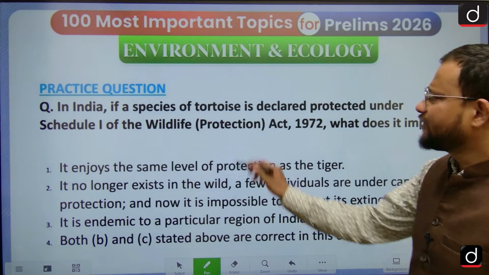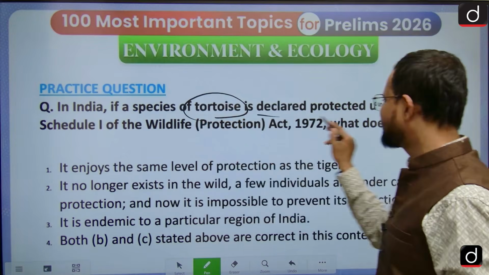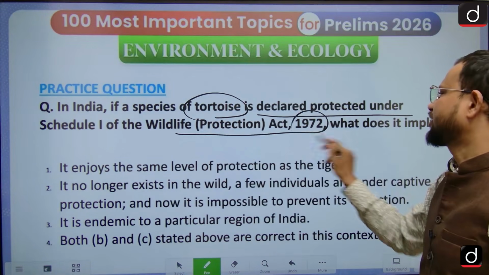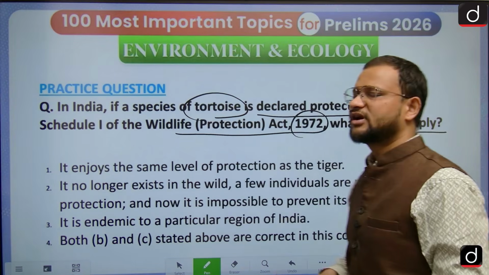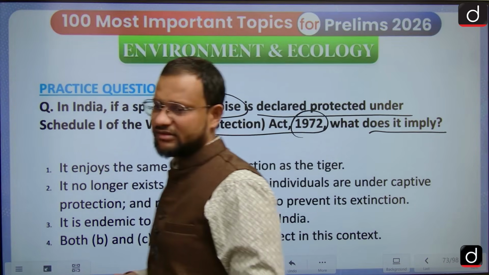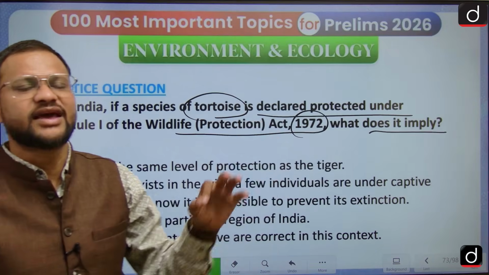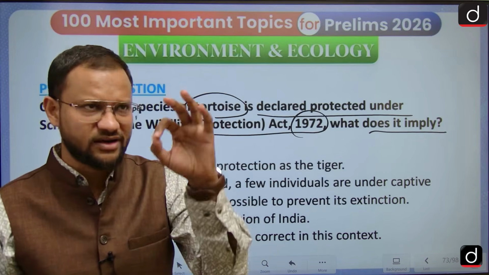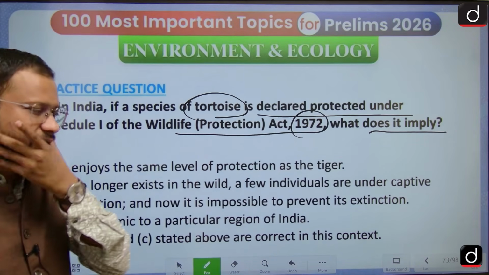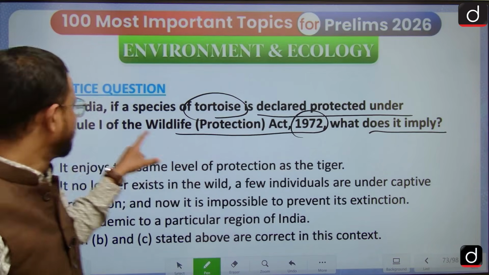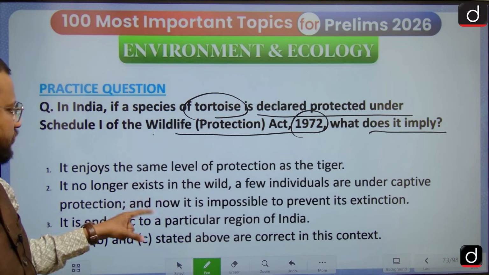Next, in India, a species of tortoise is declared protected under Schedule 1 of the Wildlife Protection Act 1972. What does it imply? It simply means it enjoys the same level of protection as the tiger. The tiger is the national animal, Panthera tigris, and it enjoys the highest level of protection, as does every Schedule 1 species.